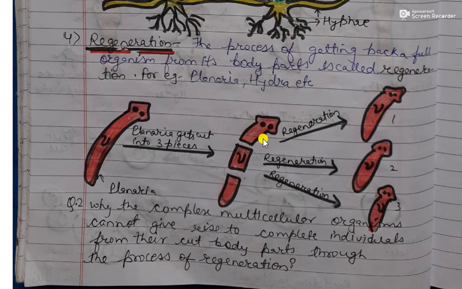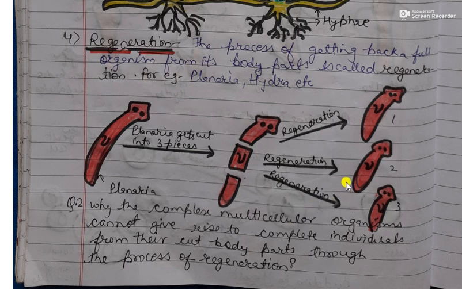A new complete individual is formed from the body part of the organism. Regeneration takes place in planaria and hydra. Here you can easily see this is planaria. Its body is cut into three pieces, and from these three pieces we are getting three complete new individuals.